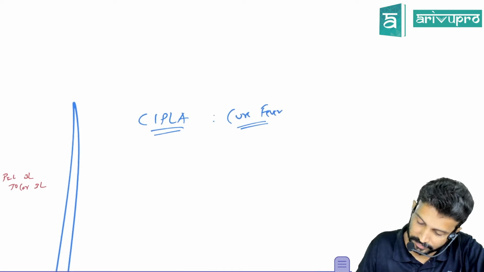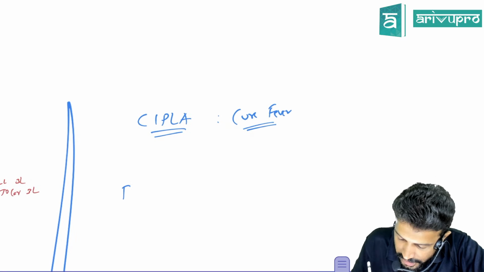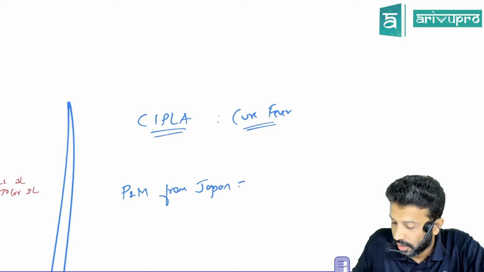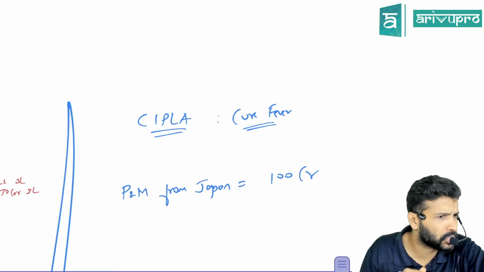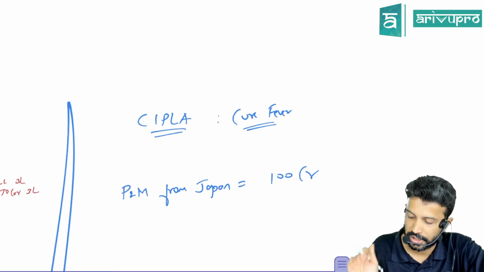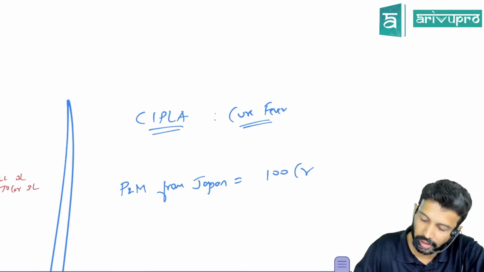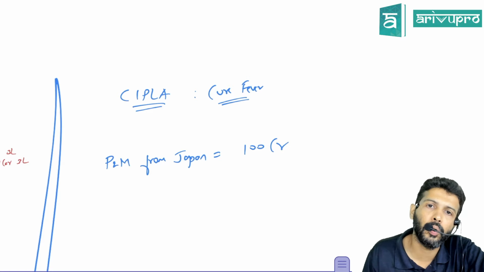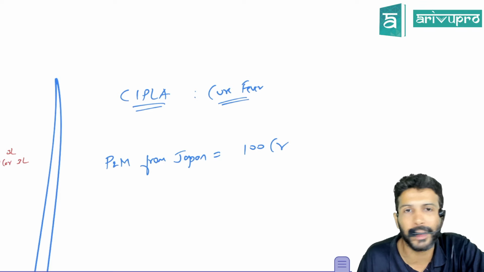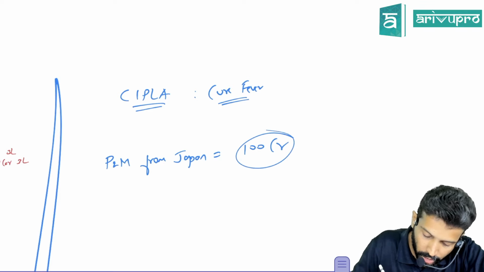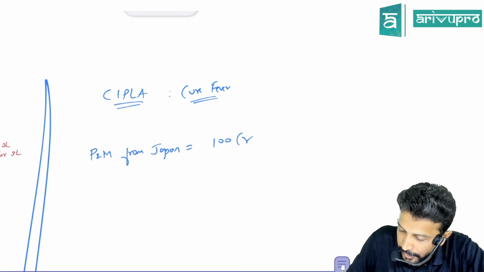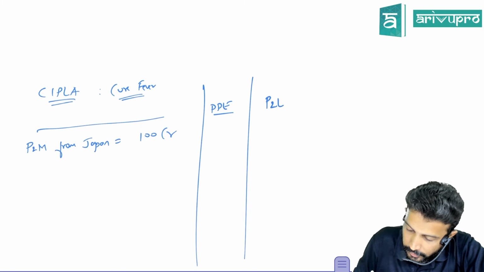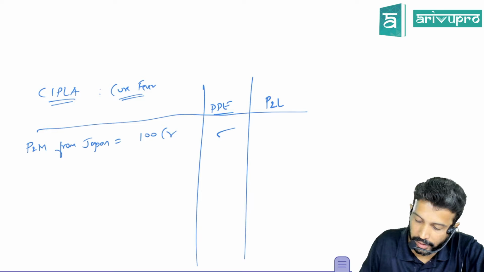Now, Cipla company purchased a machinery. They imported a plant and machinery from Japan for 100 crore rupees. It's a big machinery. They've imported this from Japan and the purchase cost is 100 crore. I'll give you a list of costs here. All you need to tell me is, can you add it to the cost of PP, or will you capitalize this, or will you transfer it to P&L? List of cost. 100 crore rupees purchase cost. Can you add it to cost of PP? PP or P&L? That you tell me. PP, yeah. Okay.